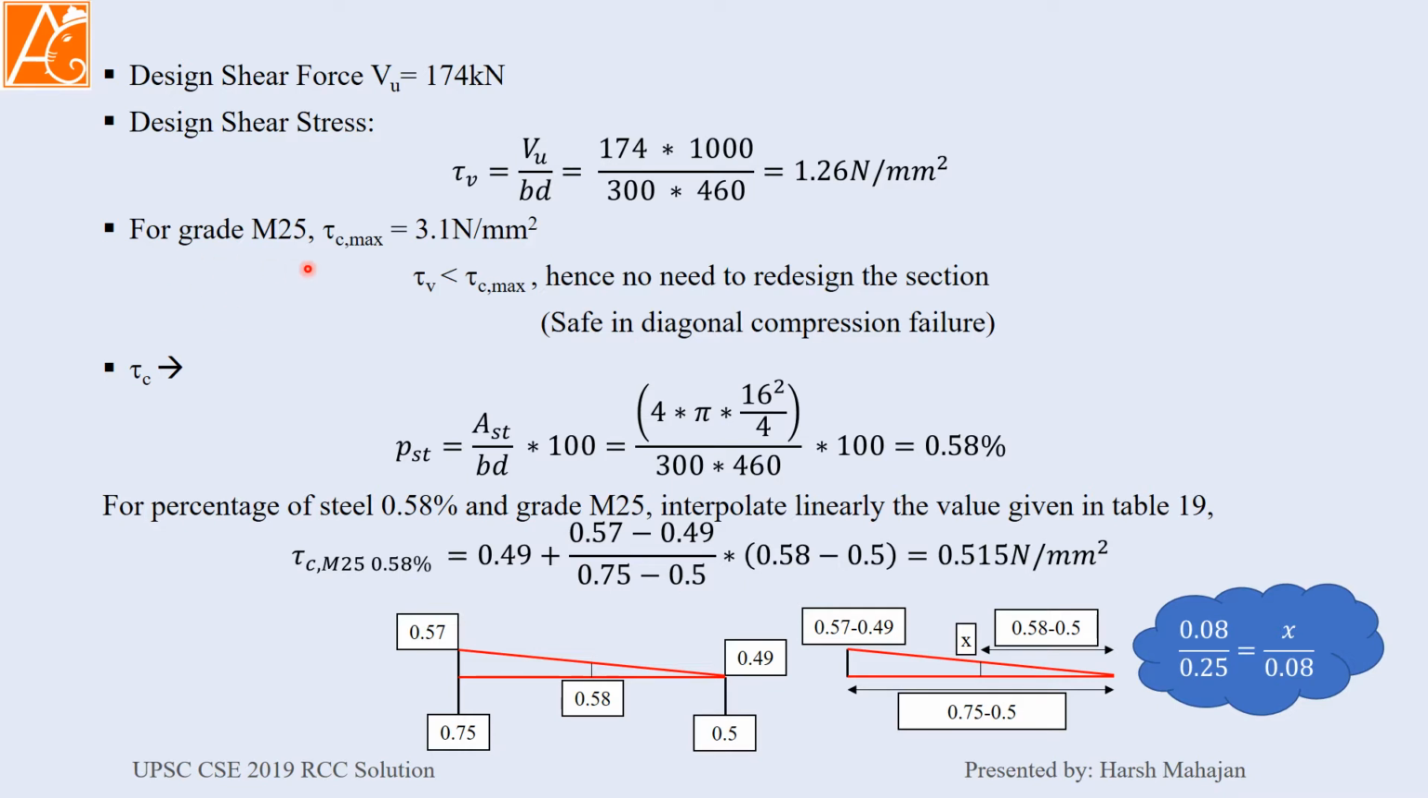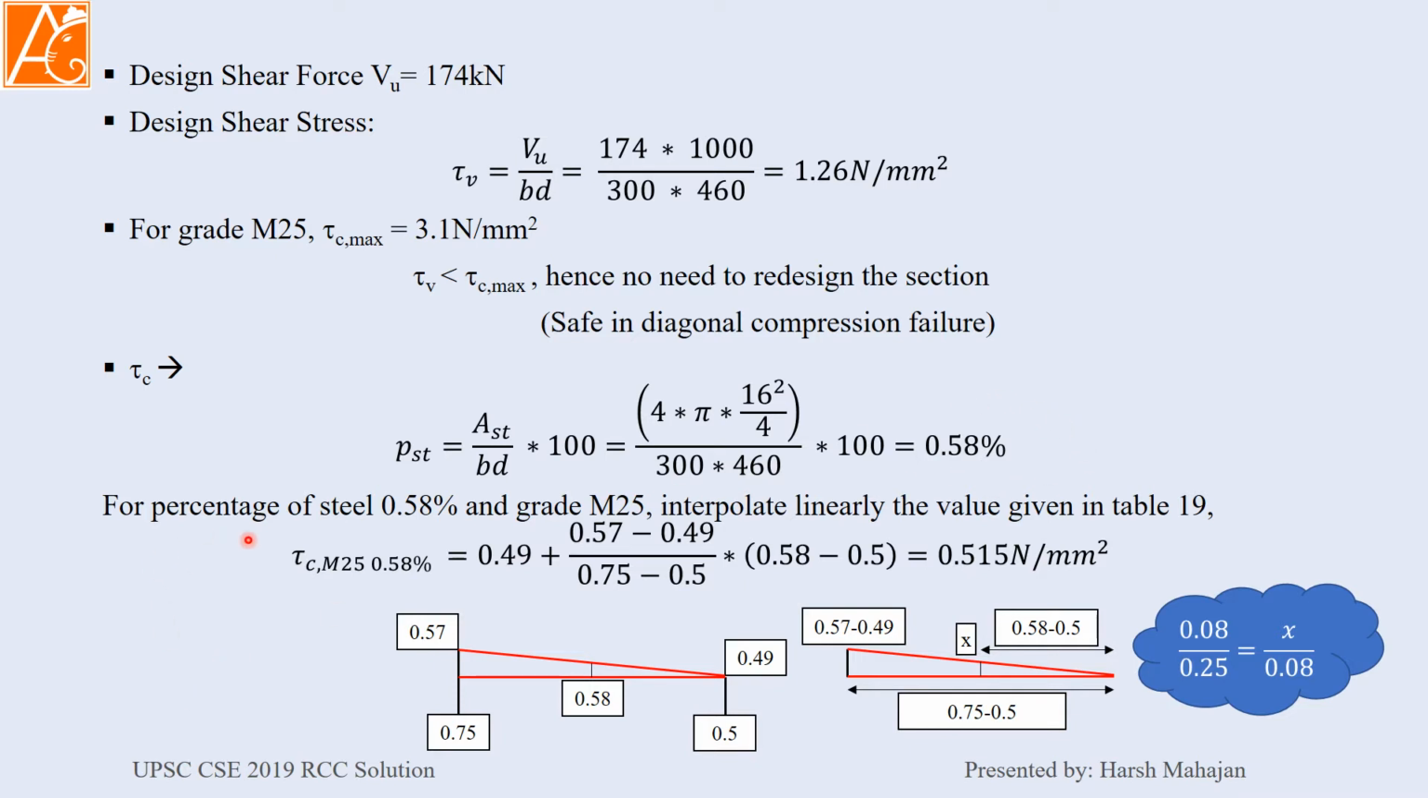For grade M25, tau C max is 3.1 Newton per mm square. So tau V is less than tau C max, hence no need to redesign the section. Our beam is safe in diagonal compression failure. Tau C, percentage of steel, we will calculate it first. AST by BD into 100. AST is, we have 4 bars of 16 mm dia. This is the total area divided by B into D into 100, which comes to 0.58%.